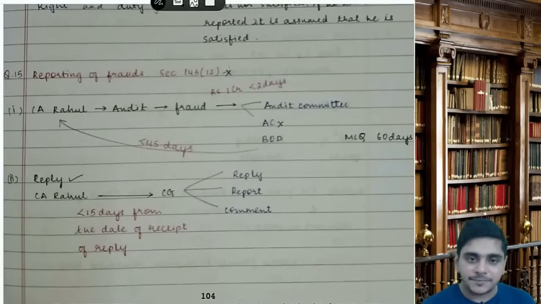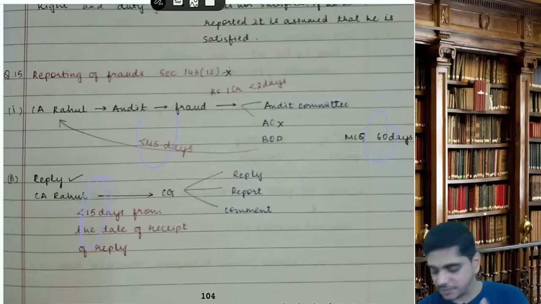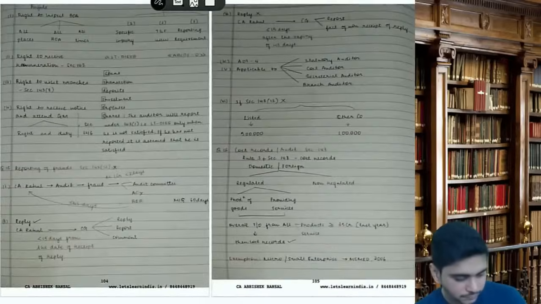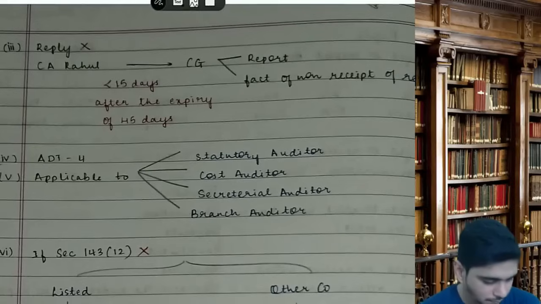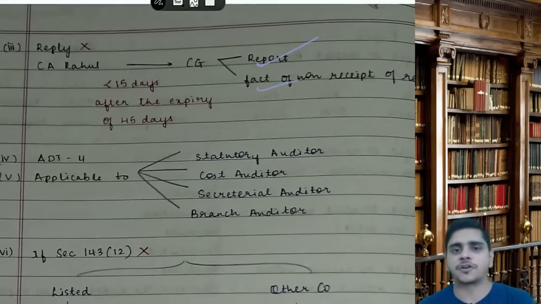Now, for MCQ, to go to CG the days are 60 days. This is 45 plus 15. MCQ is 60 days. Always remember. Sir, if the reply is not received, still the auditor will go to CG within 15 days after the expiry of 45 days, along with the report and the fact of non-receipt of reply.